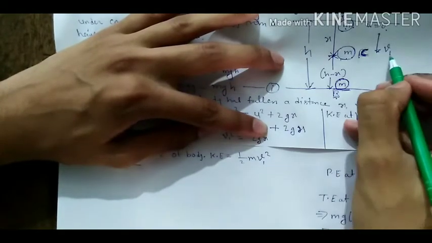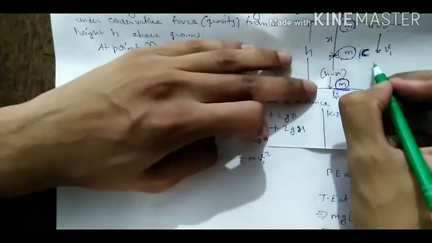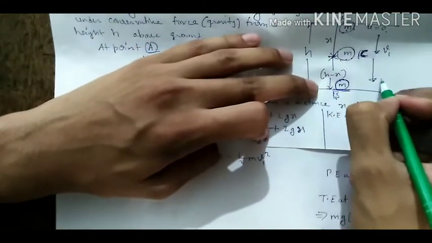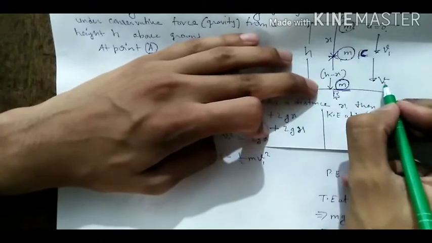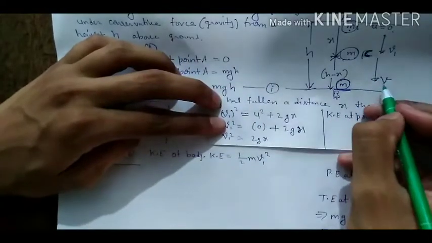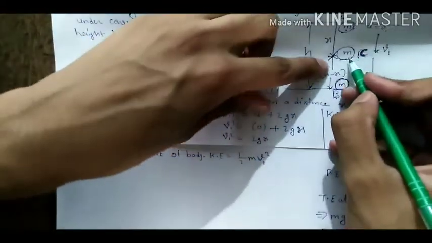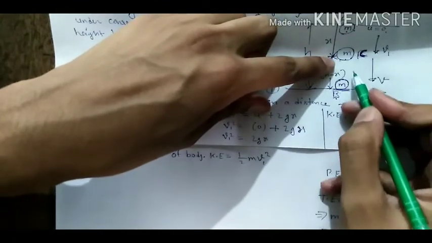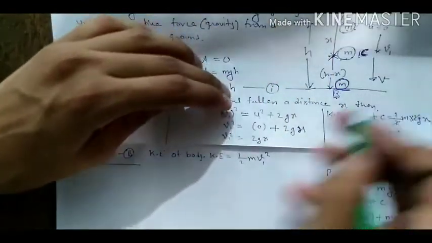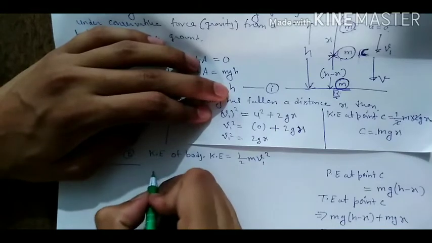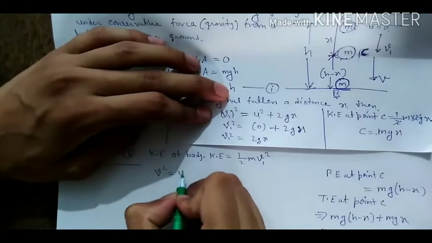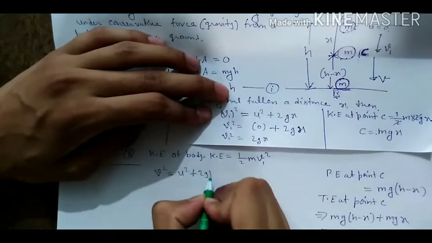This value of v1 will change from C to B. We denote it V. Okay. We have to find the value of V when the body is shifted from point C to point B. What will be the value of V? So we can write it from the third equation of motion. We know that V square is equal to U square plus 2gh.